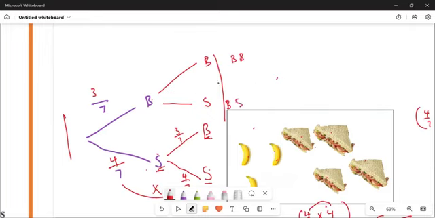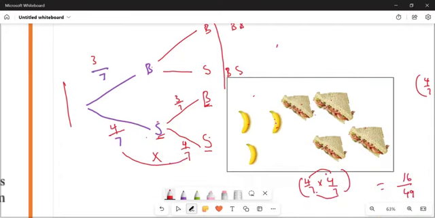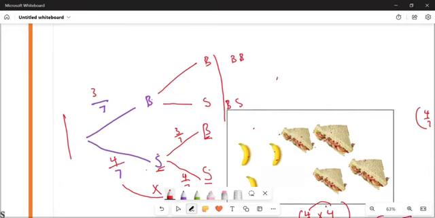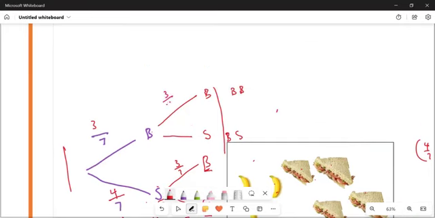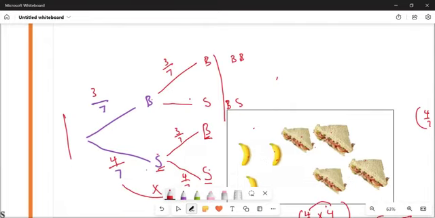And then what is the probability that I would choose a banana? Let's check how many bananas do you have when you choose for the second time? You have 3, okay? All over what? All over 7. And then here you're also going to have 4 all over 7. Yeah, this is when you are replacing. But it doesn't make sense. Would you take something and then you just replace it? Okay? Most of the time, if you take out the food, it's because you want to destroy the food.